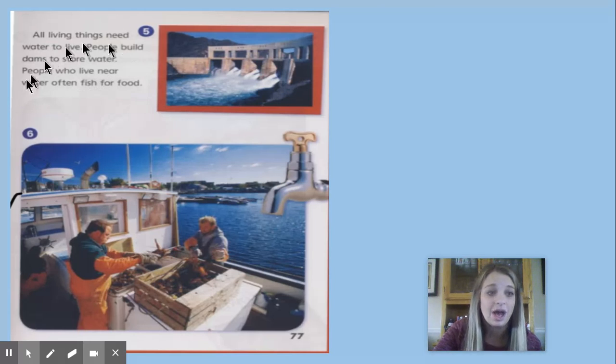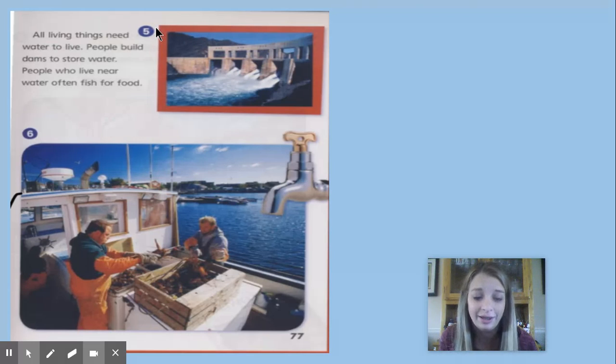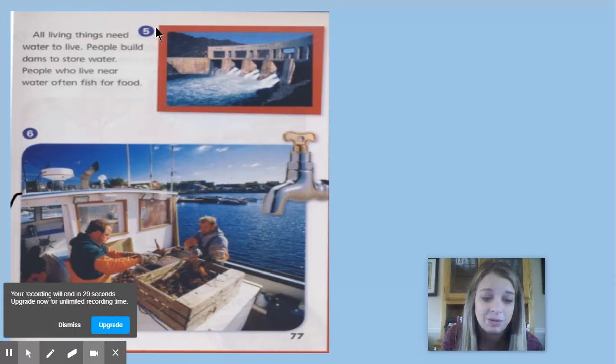So sometimes, let's look at the number 5. Sometimes people have to modify the environment of a place before they can live there. In some places, streams may be full of water during one part of the year and become dry at another time. So in places such as this, people can build dams to store water. And a dam is a barrier or wall that stops the flow of water.